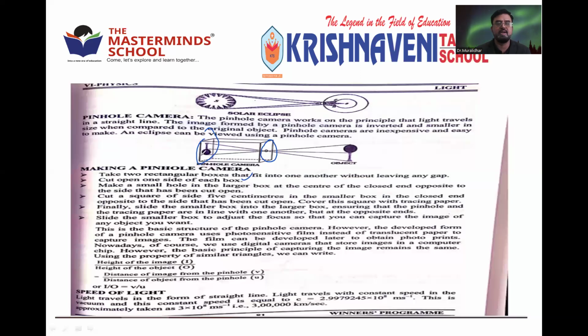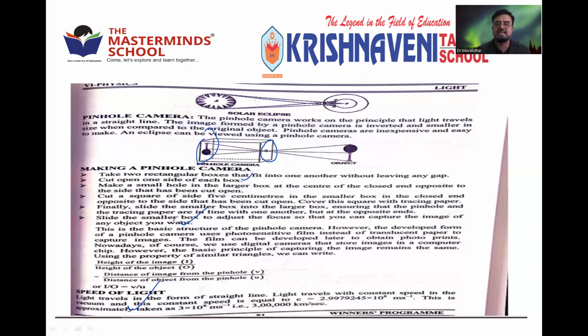See, there is a tracing paper which acts as a screen to receive the image, at the opposite end. Slide the smaller box to adjust the focus so that you can capture the image of the object you want. This is the basic structure of the pinhole camera. By this we can observe the image, as shown in the video.